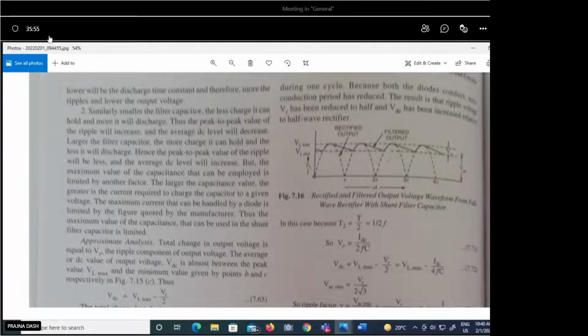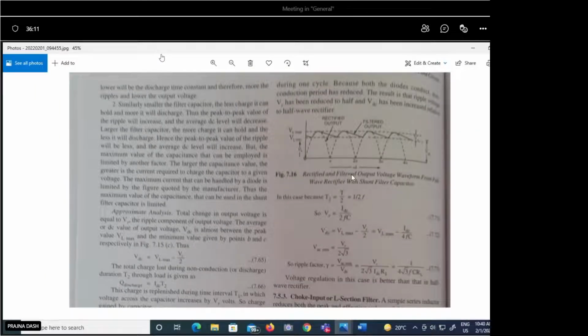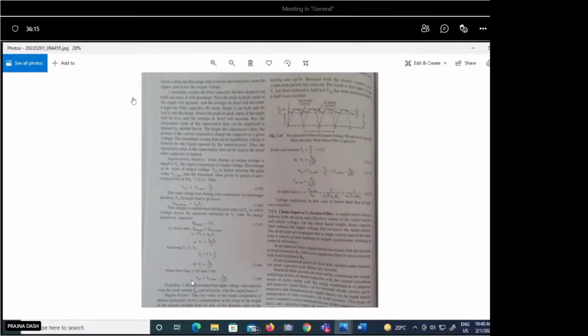Very little variation is shown. If you zoom in, you can observe the difference and the ripple can be seen. Now you have to find the ripple factor for both cases, the filtered output of the full wave rectifier circuit and the filtered output of the half wave rectifier circuit.